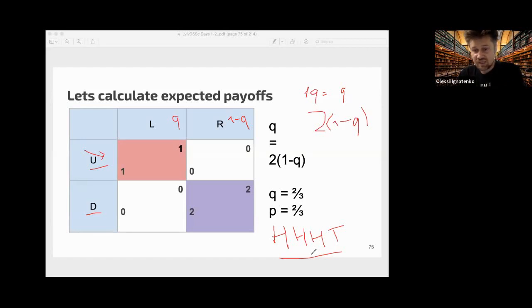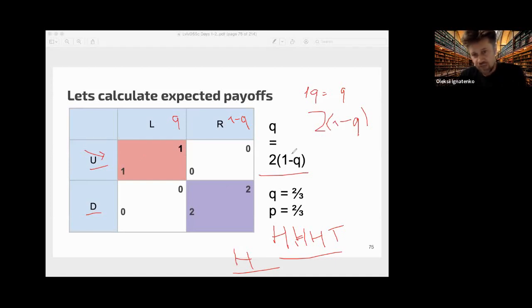But it's not the case, because if you know that heads are more frequent than tails, then your best strategy is to say always heads, and you can actually calculate it. So you can see that this is true. If you know that these are not equal chances, then you had better switch to some pure strategy. And the same is here. If these payoffs are not equal, then it's better to switch to some pure strategy. But if they are equal, then you have a condition for the mixed strategy equilibrium.